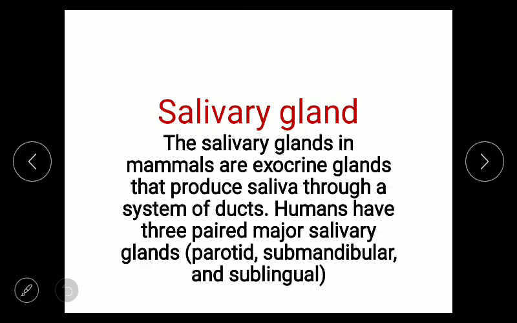Now we will discuss what are the accessory organs or accessory glands which are associated with the digestive system. The first accessory gland is the salivary gland. Three pairs of salivary glands are present in our buccal cavity, and they are the parotid gland, submandibular gland, and sublingual gland, and they secrete saliva.